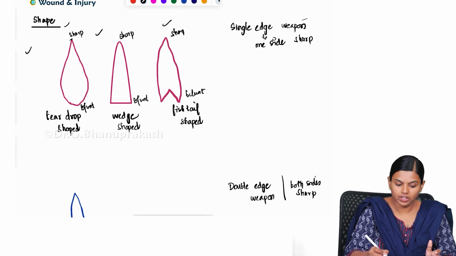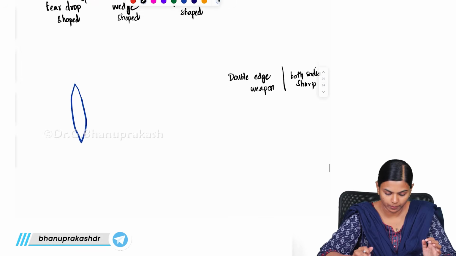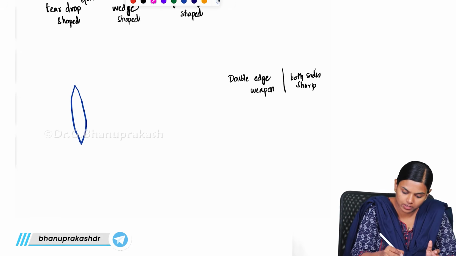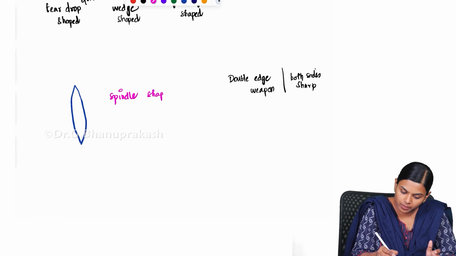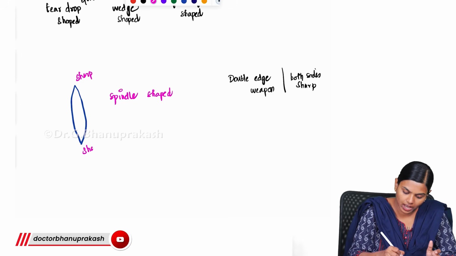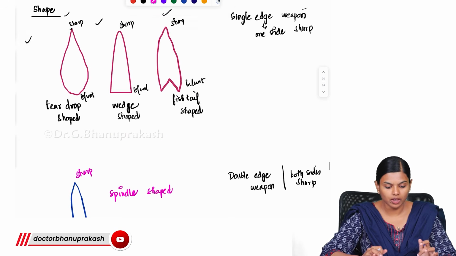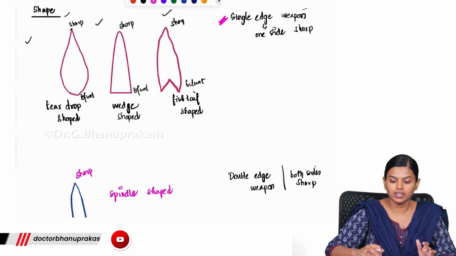So only three shapes you will be getting with a single edged weapon. And if it is a double edged weapon, you will get a spindle shaped injury, as both sides will be sharp. You will have sharp corners like this. So depending upon the shape of the stab wound, we can identify whether it was a single edged or a double edged weapon.